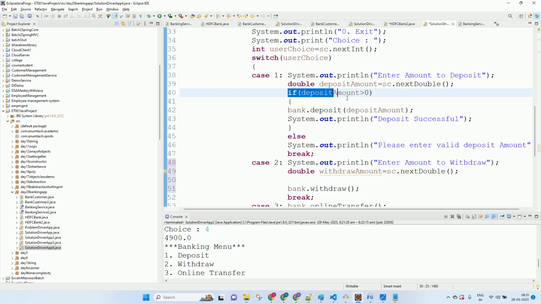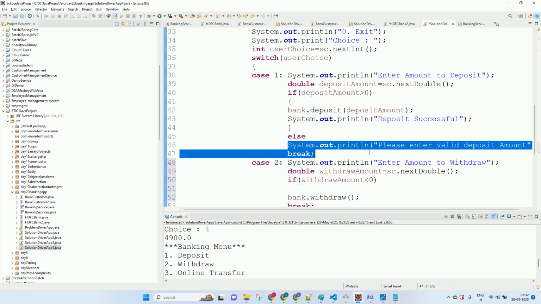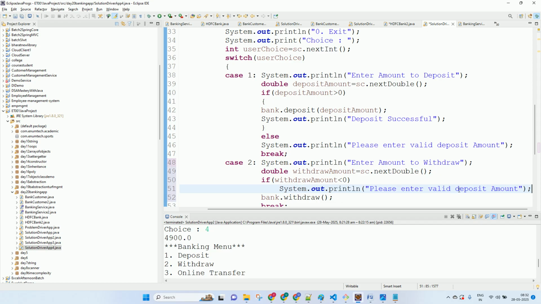If he tries to withdraw a negative number, then, so if withdraw amount is less than zero, what will we do? Enter valid withdraw amount, correct? We have to do all the validations. The application is incomplete without validation.